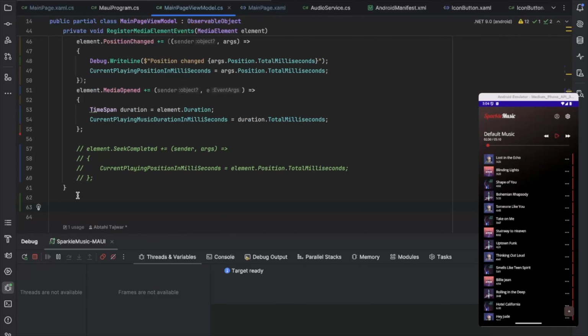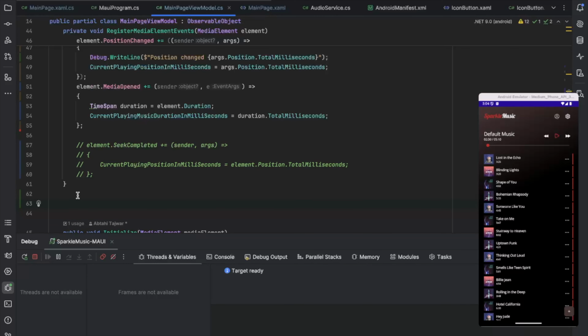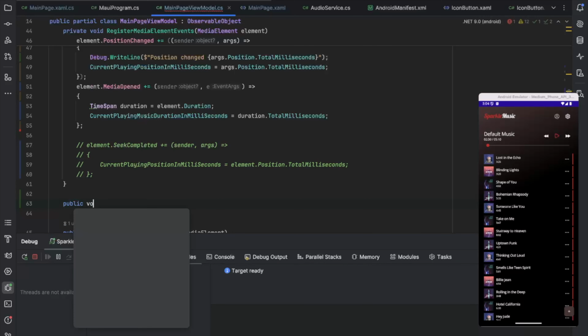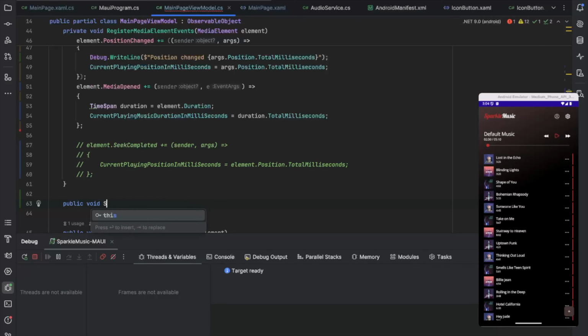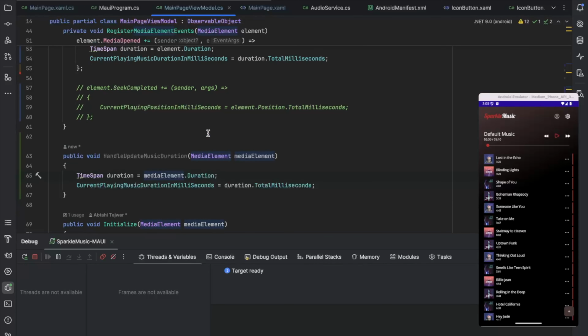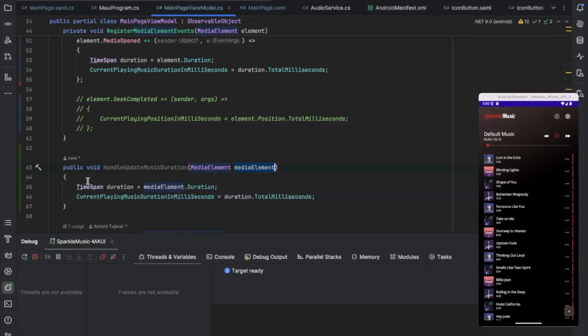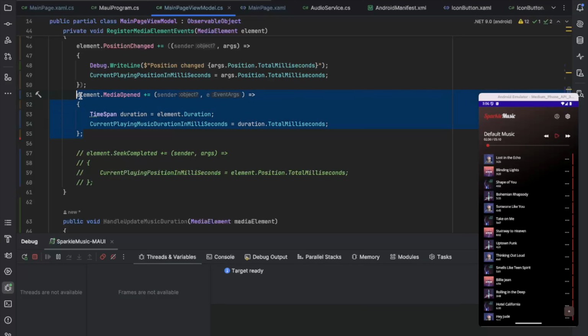So first, I'm going to create a public void function, set music duration. I just pass a media element here, and then I create the duration from here, with exactly the same code. Now I can comment this out.